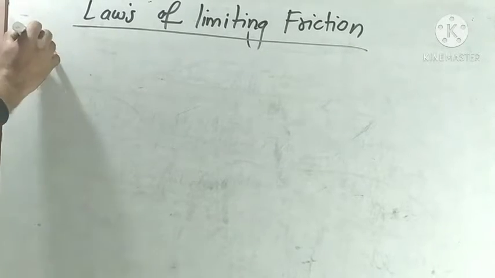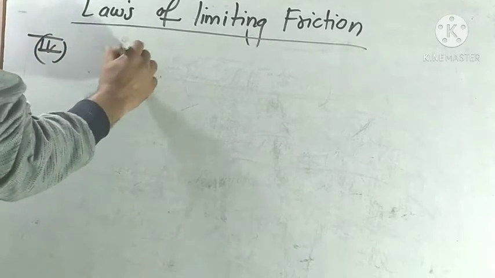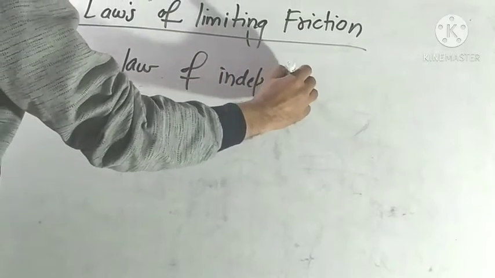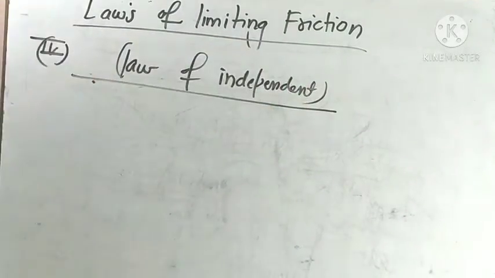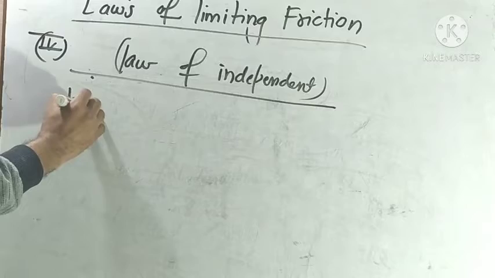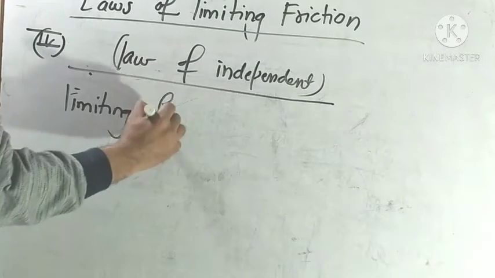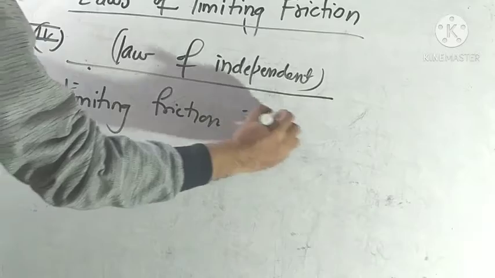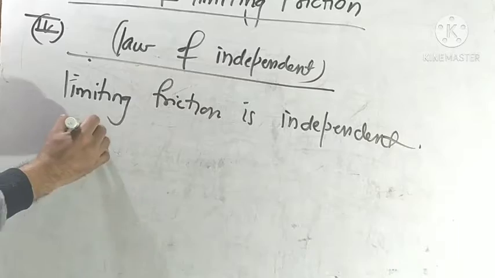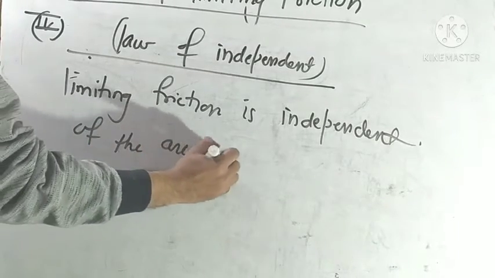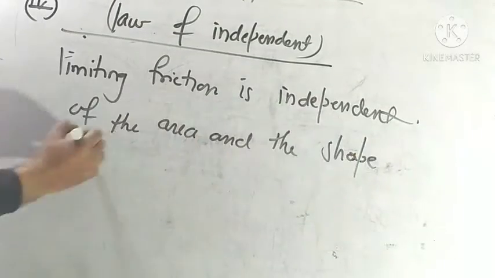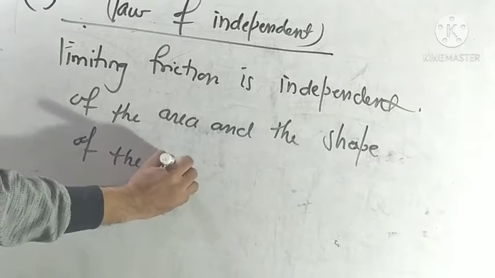Fourth law, the law of independence. Limiting friction is independent of the area and the shape of the surface in contact.